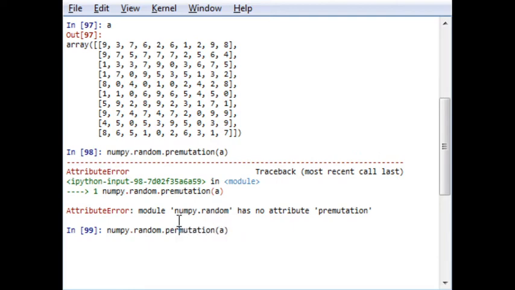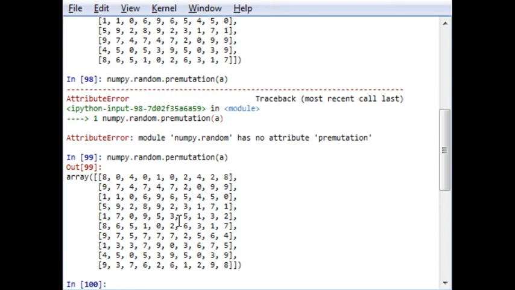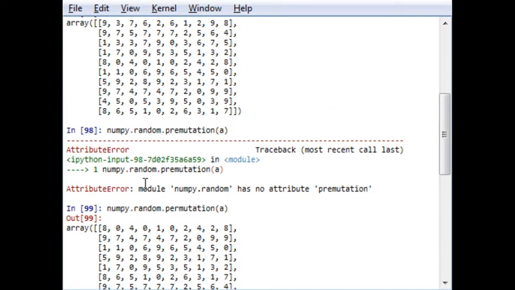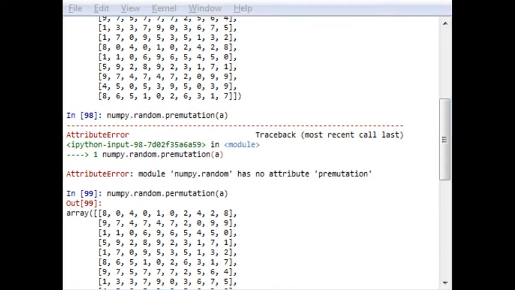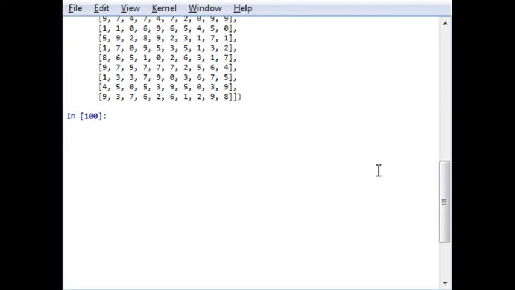It is my spelling mistake. Sorry. Permutation. So it will give me an array generated as per the output. The function randomly makes a sequence like 8 0 4 0 1 0. Okay, now let us go for a beta distribution.